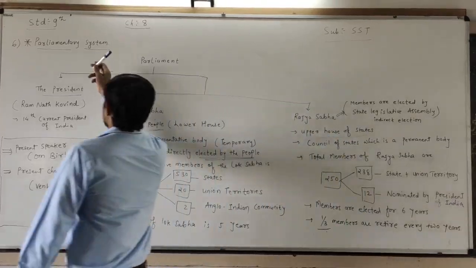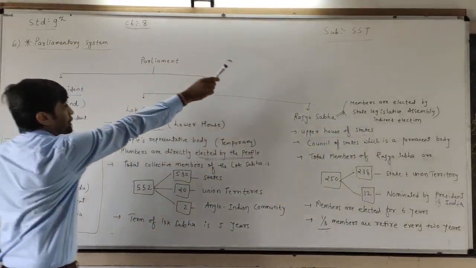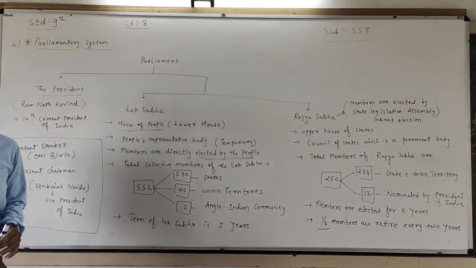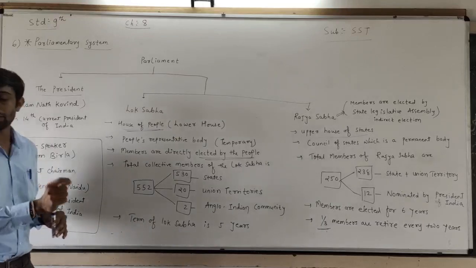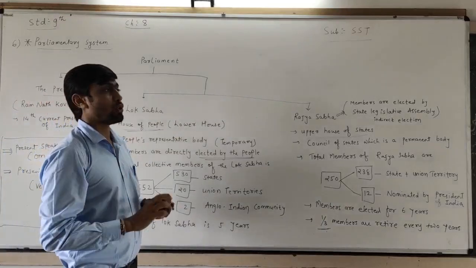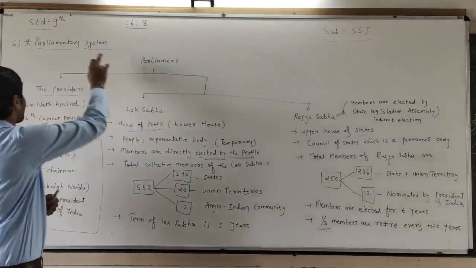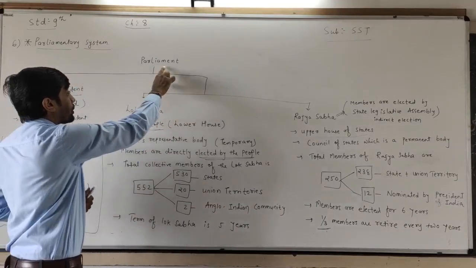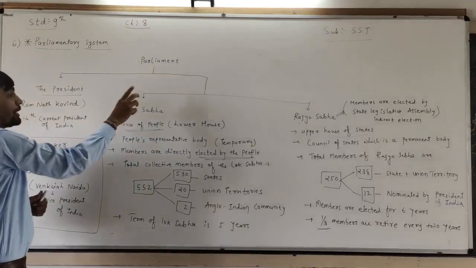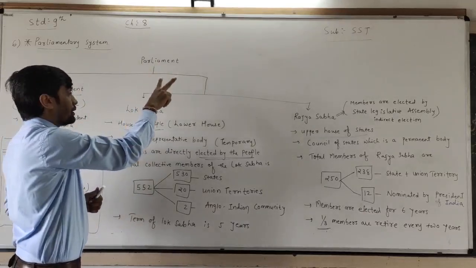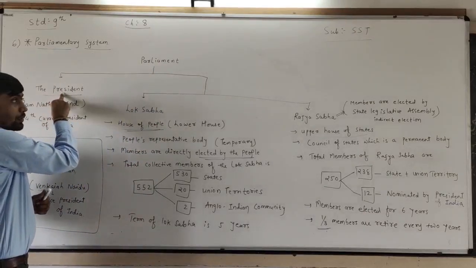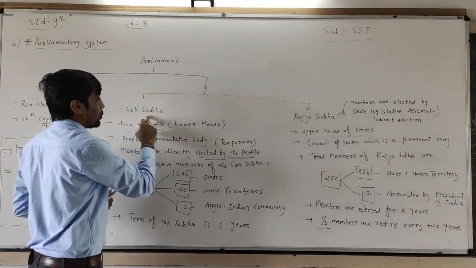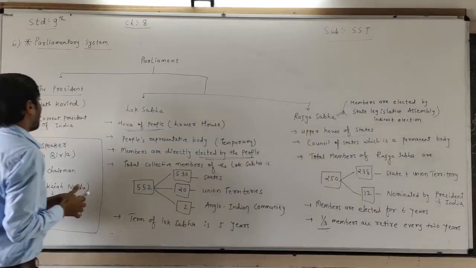Dear children, in standard 9, subject social science, chapter number 8. In chapter number 8, we have already learned the basic features of the constitution. In the basic features of the constitution, our 6th point is the parliamentary system. The parliamentary system is divided into two main parts. One is the president. The second part is divided into two parts: one is the Lok Sabha and the second one is the Rajya Sabha.